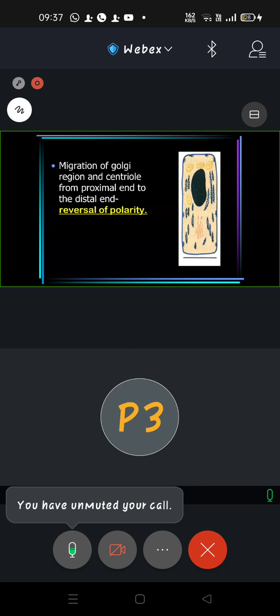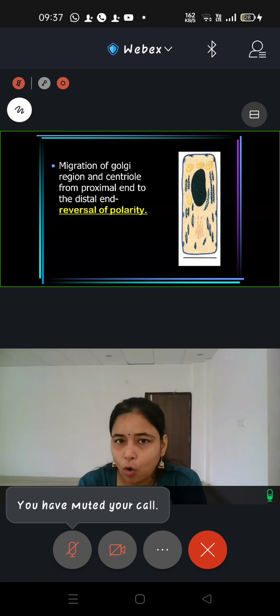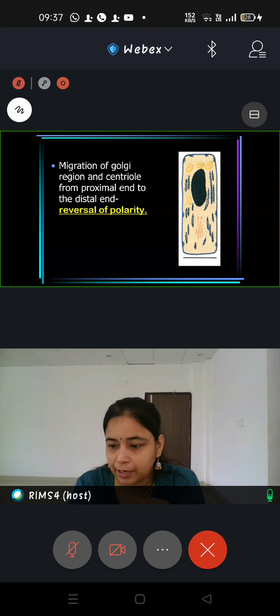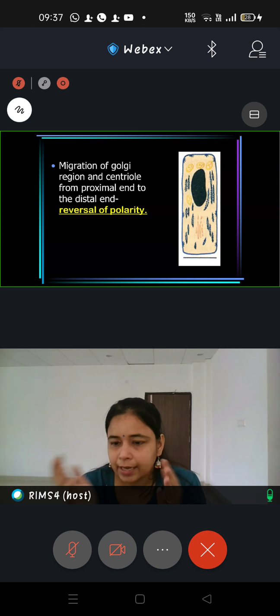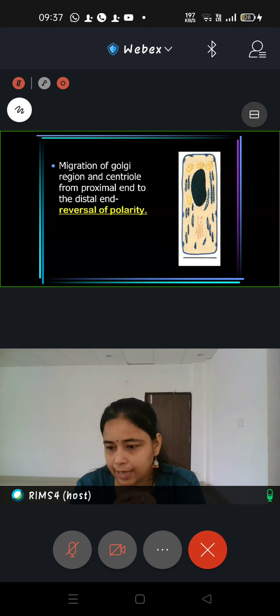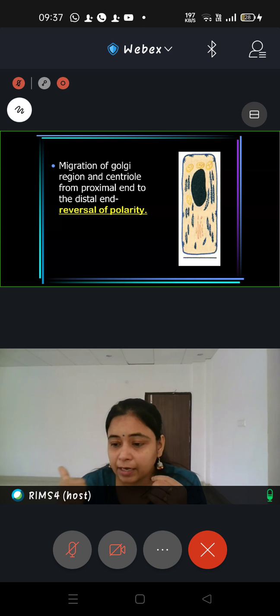Yes, ma'am. The first stage of the life cycle was the morphogenic stage. I am again revising, in which there is change in the morphology of the cell. There is elongation of the cell first of all to the columnar type or the tall columnar type, followed by enhancement of the cell organelles in the proximal component of the cell. So all this is morphogenic changes. Then you have the organizing stage, in which organization of those organelles is happening. And what is happening is the very important step of reversal of polarity.